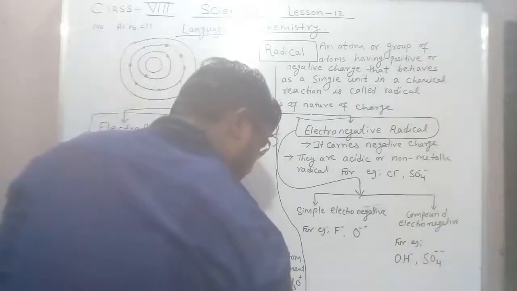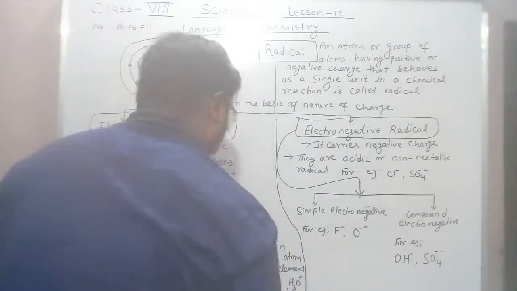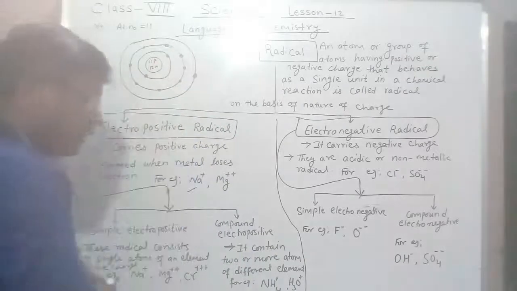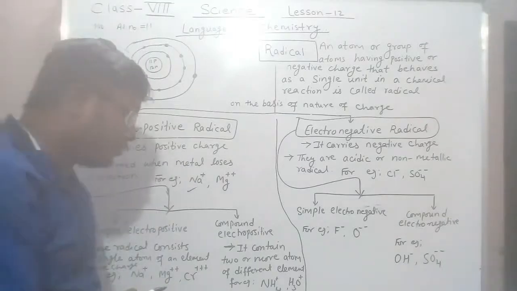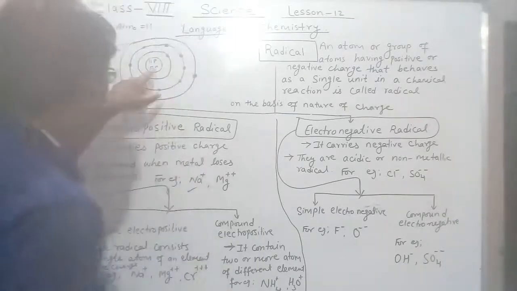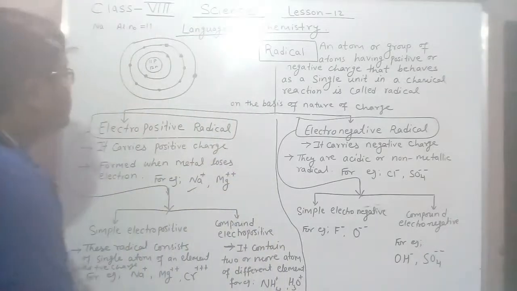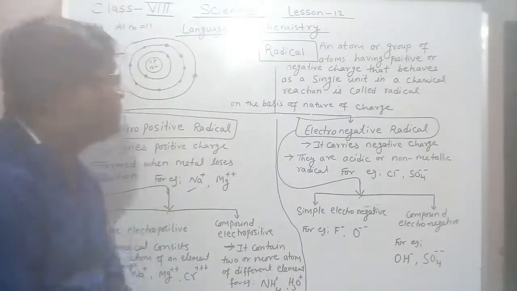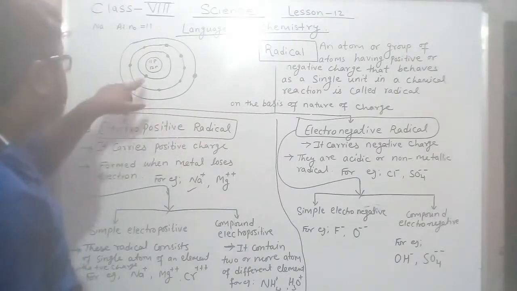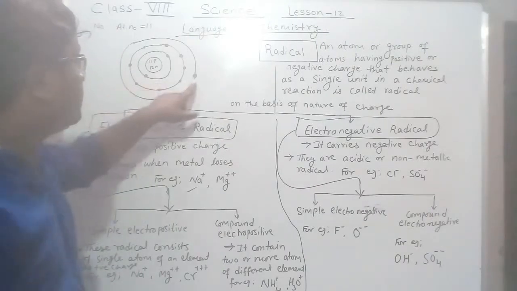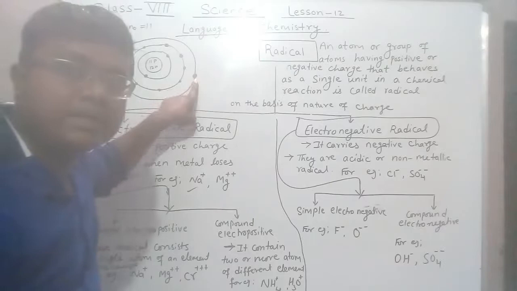This is the case of sodium. This is the nucleus, which has 11 protons and 12 neutrons. In the innermost shell there are 2 electrons, and in the last shell there is 1 electron.